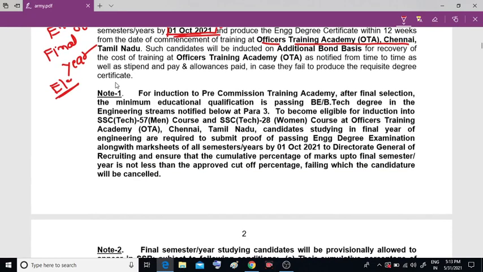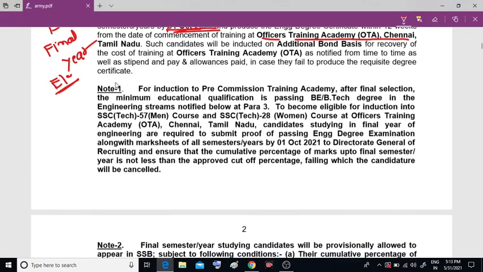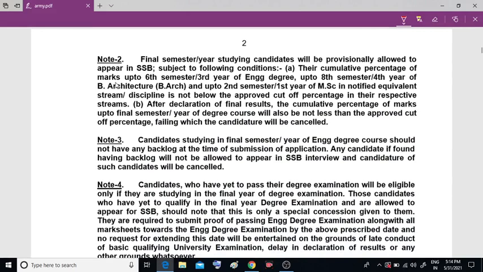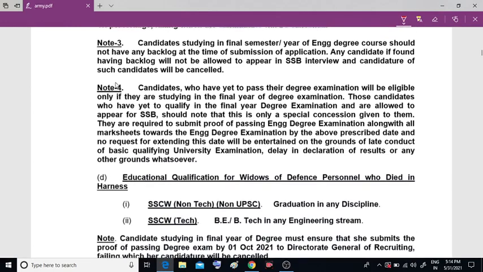Next, for induction of pre-commission training after final selection, this is not important. If you want, you can note this down. Final semester candidates will be provisionally allowed. They will allow you to write the exam or attend any interview, but you have to submit all the certificates.